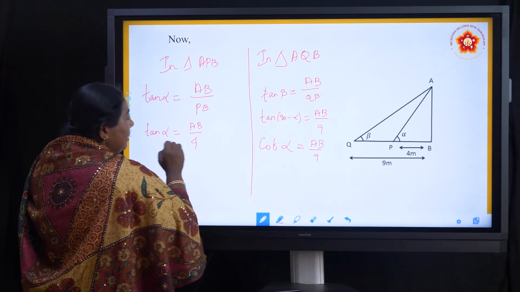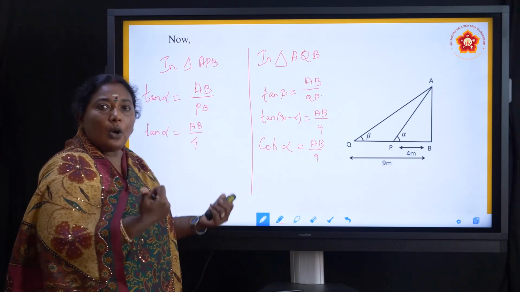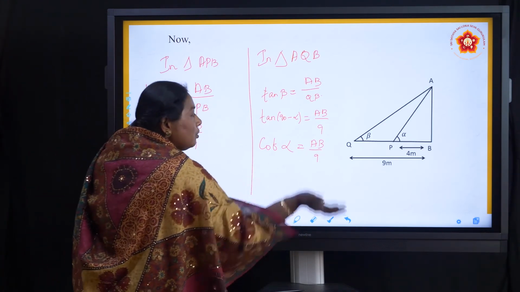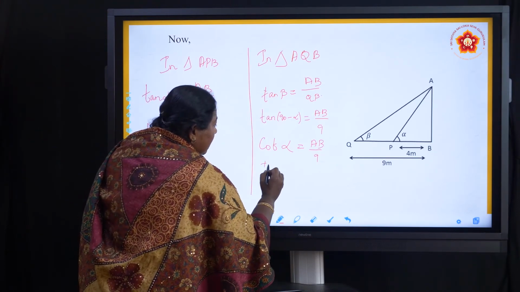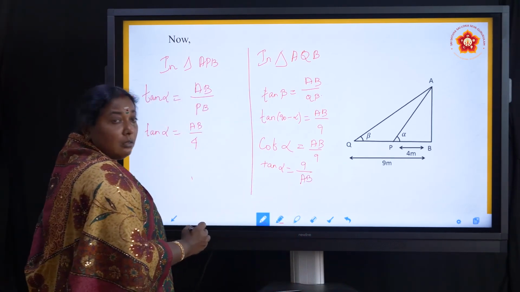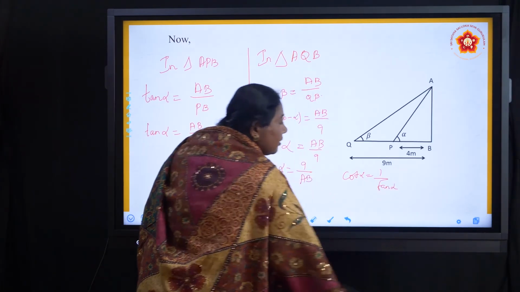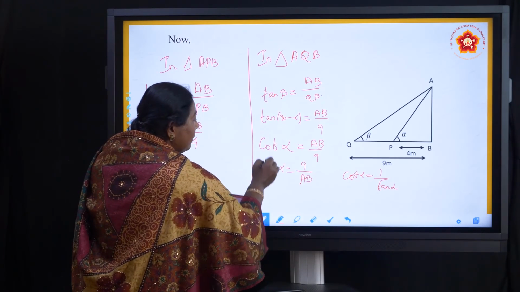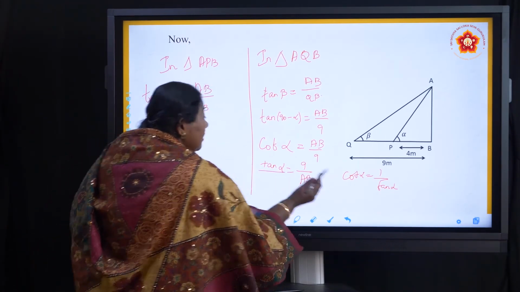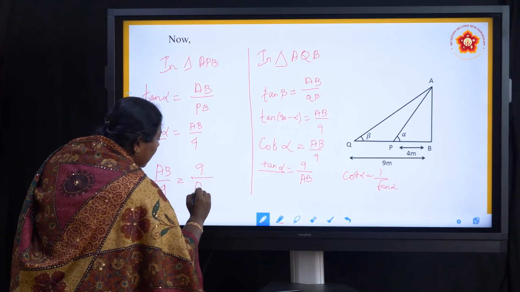Here tan alpha is equal to AB by 4. Here tan and cot I cannot compare, but AB and AB are there. So what do I have to do? Just interchange the cot as tan. How? Cot alpha is equal to 1 by tan alpha. If I write 1 by tan and reverse it, I will get tan alpha is equal to 9 by AB. Now compare both. AB by 4 is equal to 9 by AB.